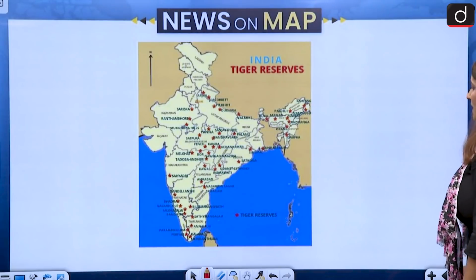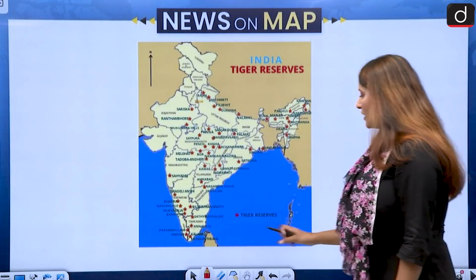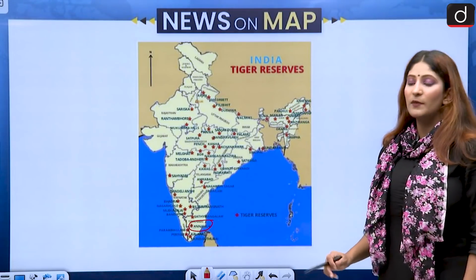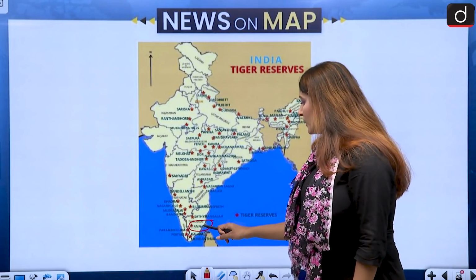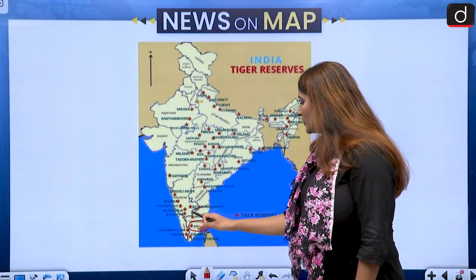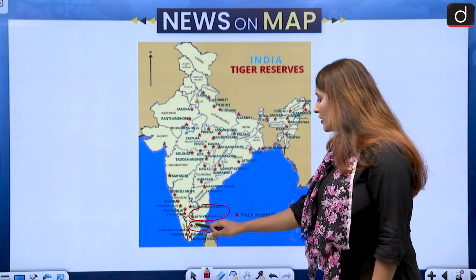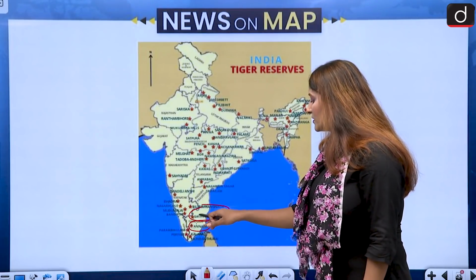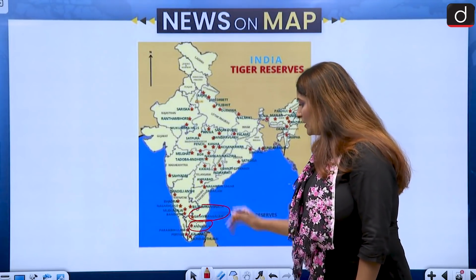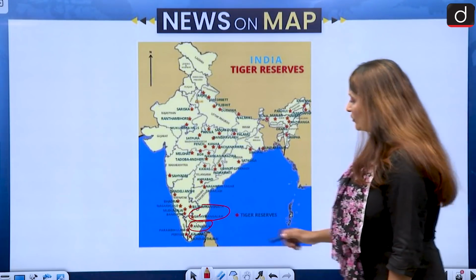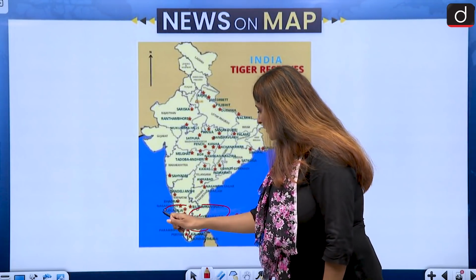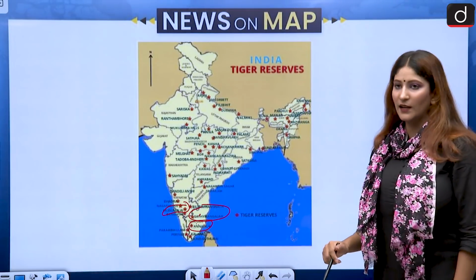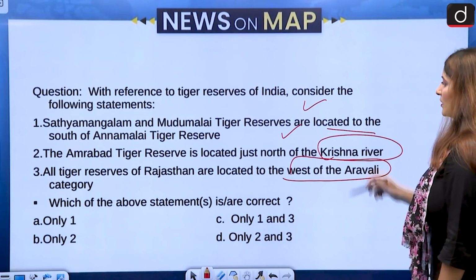First, Annamalai Tiger Reserve, which is in Tamil Nadu, has very few tiger reserves to its north. Remember the names of them. We are talking about two tiger reserves in Tamil Nadu: Annamalai and Satyamangalam. Satyamangalam is to the north and not to the south. And the other one was Muddumalai, I guess. Yes, Muddumalai here in Karnataka. It is situated to the north of Annamalai Tiger Reserve. Now that makes our first statement incorrect.